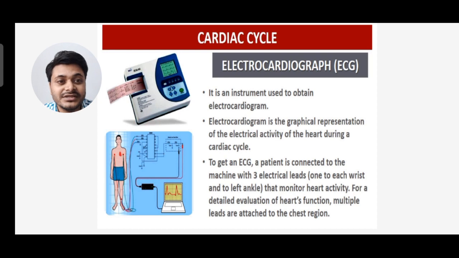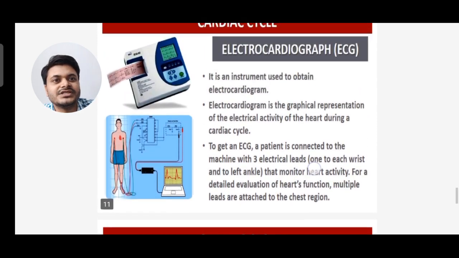For a detailed evaluation of heart function, multiple leads are attached to the chest region. You can see the picture.